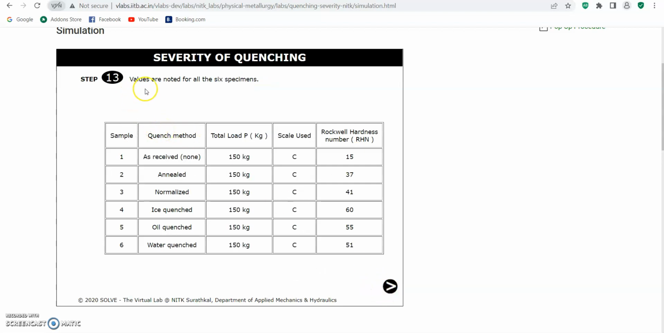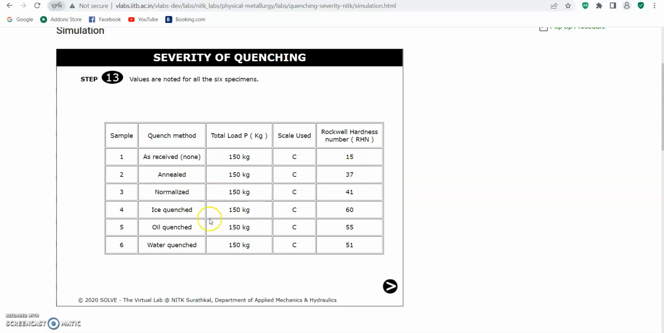These are the values for all the 6 specimens. We have six samples and 6 quench methods. For all the samples, we use the same total load and scale. For the first sample, the control one, the Rockwell hardness number is 15. For the anneal, the Rockwell hardness is 37. For the normalized, the Rockwell hardness is 41.